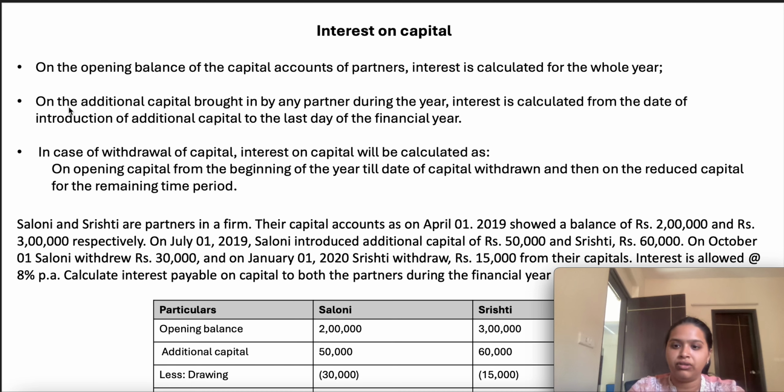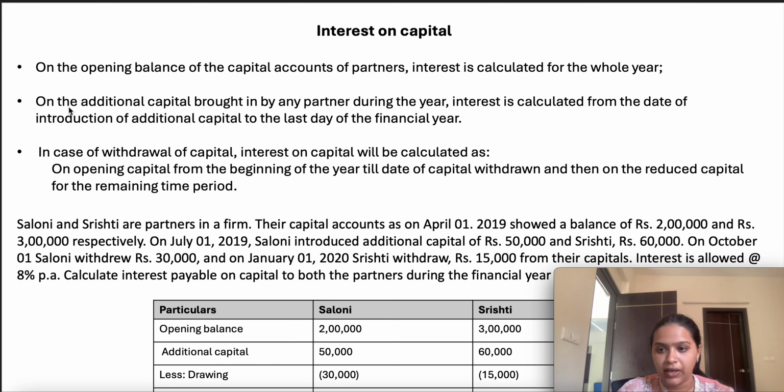So this is how you calculate interest on capital. On the opening balance, if there is no change, you calculate for the entire year. On additional capital, from the date of contribution till 31st March. And if there is any withdrawal, on the opening capital till the date of withdrawal, and on the reduced balance for the remaining period.